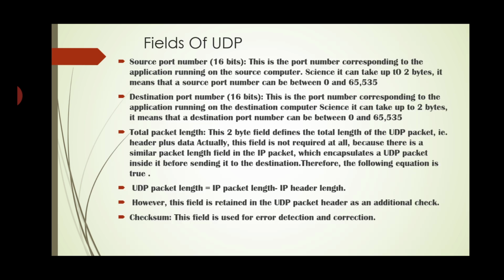This is the port number corresponding to the application running on the source computer. Since it can take up to 2 bytes, the source port number can be between 0 and 65,535. Destination port. This is also 16 bits, that is 2 bytes.